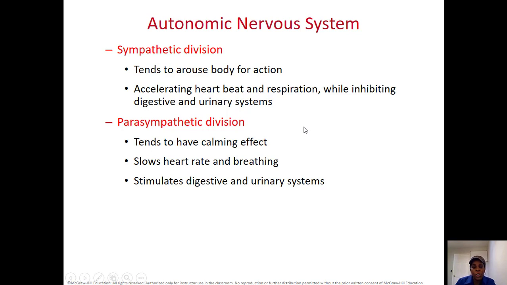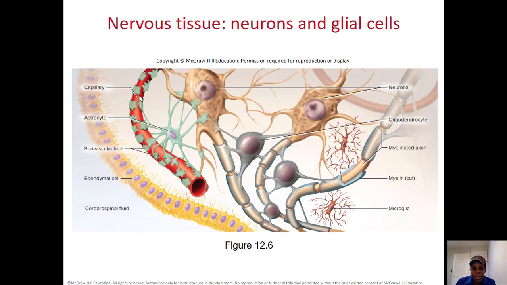Now, the autonomic nervous system itself is divided into the sympathetic nervous system and the parasympathetic. What's the difference between the two? The sympathetic nervous system tends to arouse body for action, usually. Do something. But when you do something, you will not have time to use the bathroom, so it kind of stops your digestive and urinary system. But the parasympathetic nervous system, rest and digest, tend to have calming effect. It slows the heart rate and breathing. But because the person has time, relaxation, it means that you have time to go to the bathroom, so it kind of stimulates the digestive and urinary system.